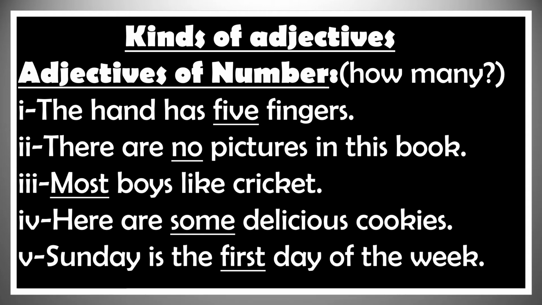Example number 4. Here are some delicious cookies. What is an adjective in this sentence? Some, because it describes the noun cookies. Some is adjective of number. It is a numeral adjective because it answers the question how many. How many cookies? Some cookies.